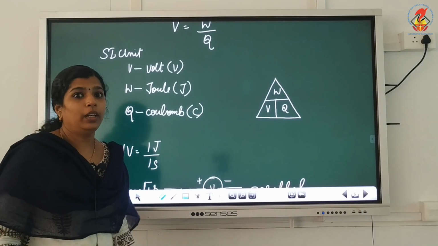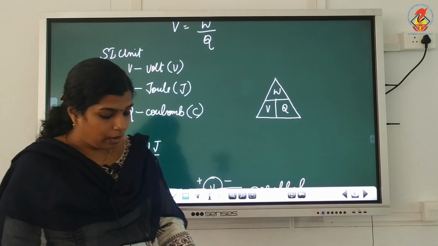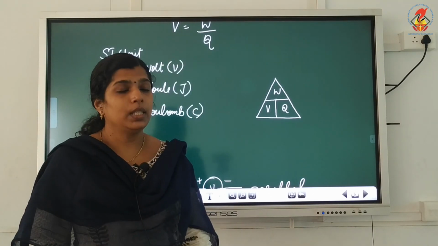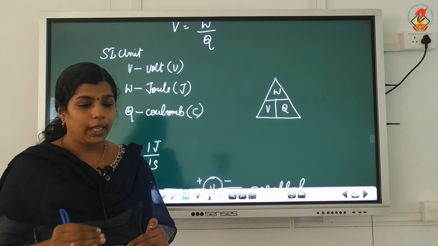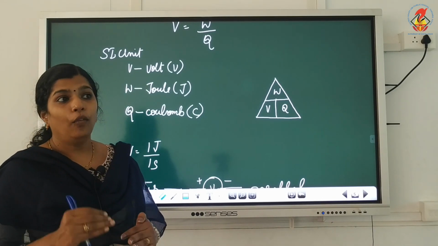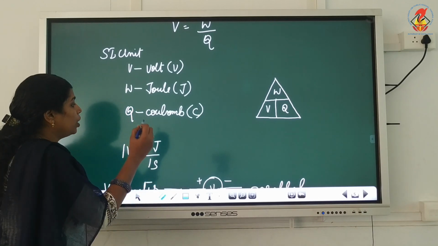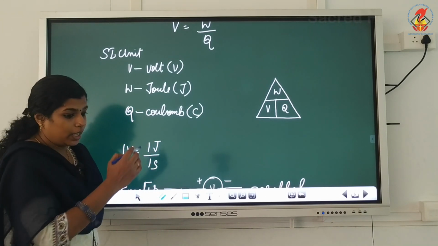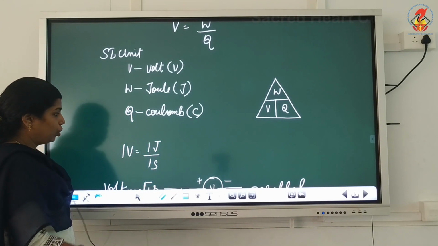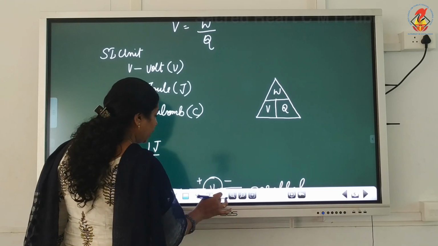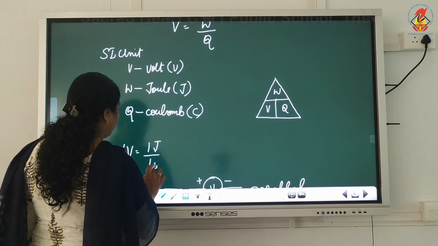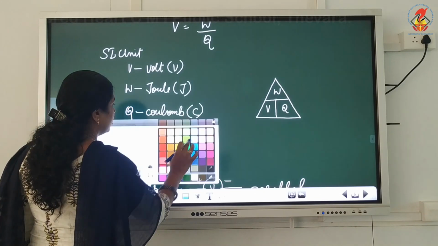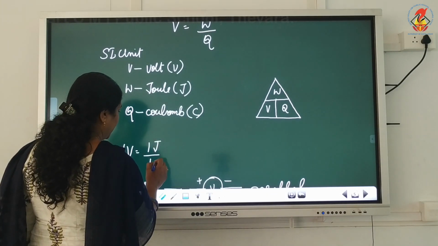Now, we need to define 1 volt. 1 volt is a potential difference between any two points in a current carrying conductor when 1 joule of work is to be done to move 1 coulomb of charge from one point to another.